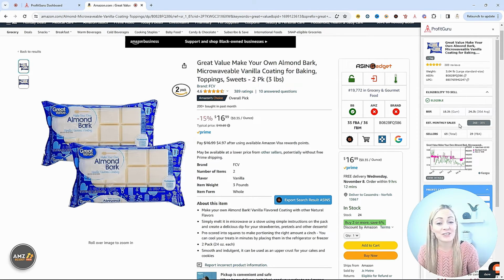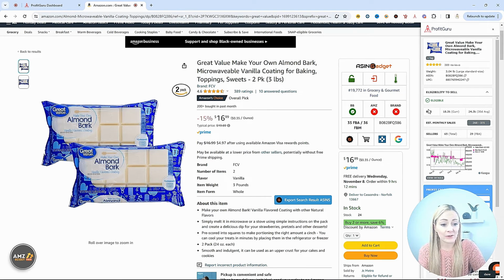And everything that you need to know about the product in order to determine if it's something good for reselling is going to be right here. We have all of the product specs, the weight, the ASIN, the UPC, and then right here you can see if your account is eligible or not to be selling this product and brand. So I can see I'm eligible to sell.